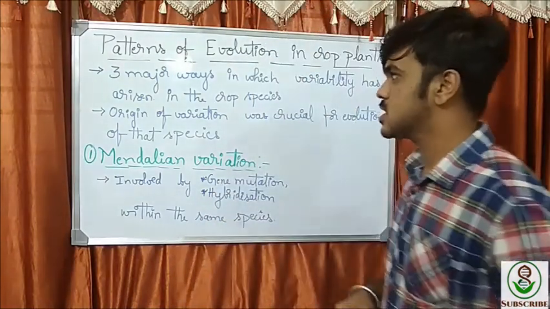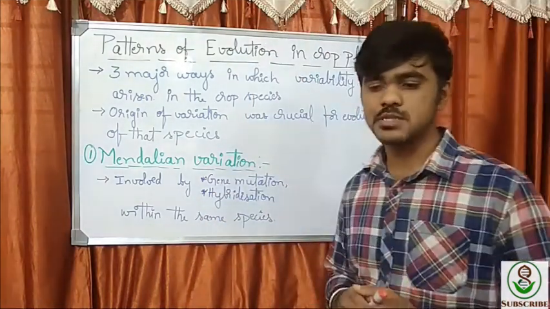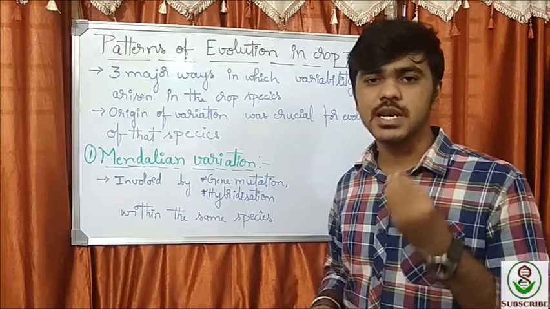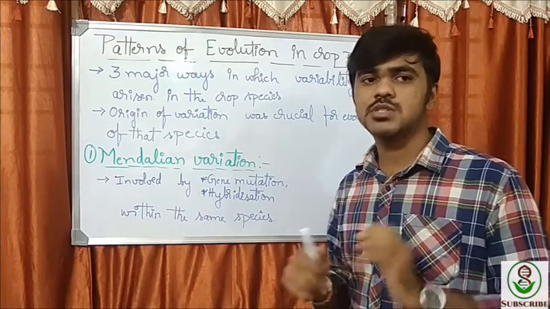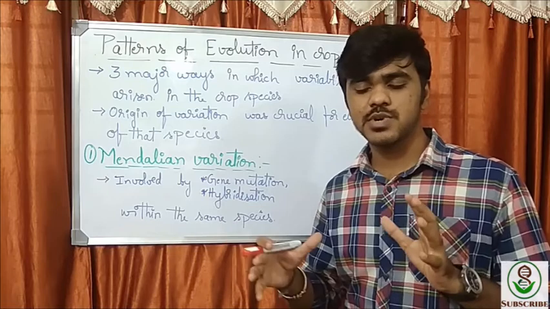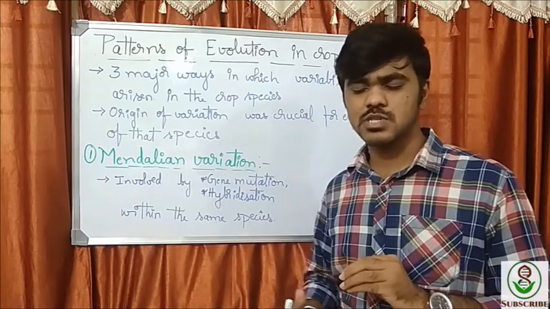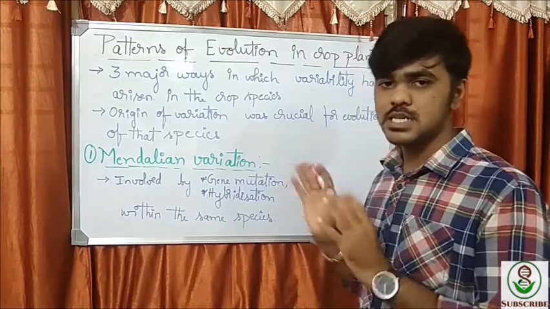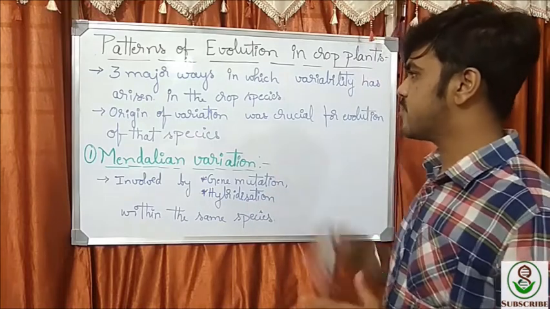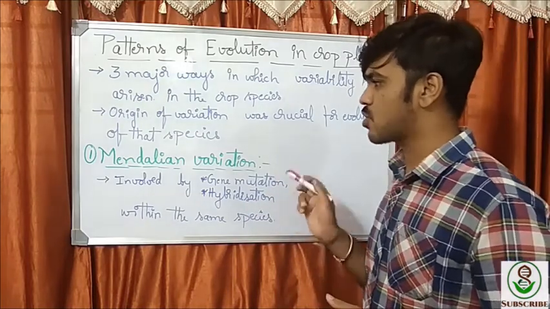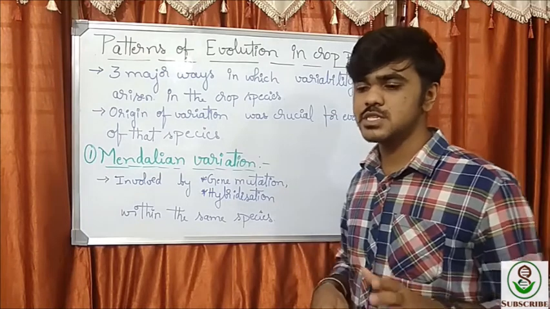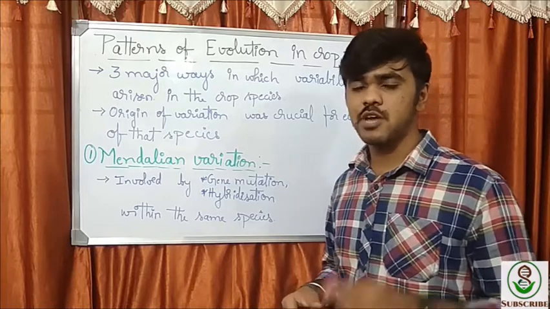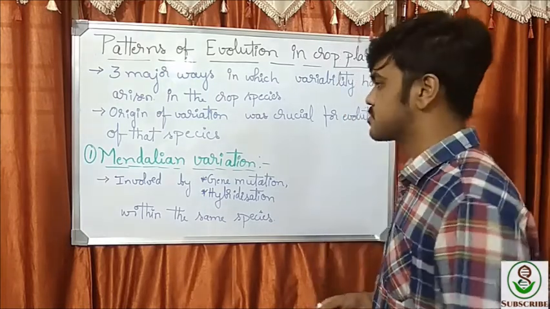Today's topic is patterns of evolution in crop plants. This mainly deals with the variations or variabilities that are responsible for the evolution of plants and the process of domestication. It has evolved since those times, and the variations responsible are learnt here. There are three major ways in which variability has arisen in crop species: Mendelian variation, interspecific hybridization and polyploidy. They are very responsible for the evolution of the plants.